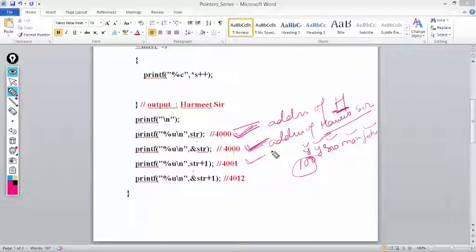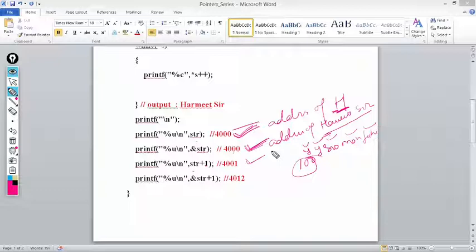व्हाट डज इट मीन्स? कि str is a pointer to a character, whereas &str is a pointer to a one dimension array. Getting my point? That is why in one we are getting 4001 and in the other case we are getting 4012. Why? Because the length of the string Harmeet sir is 12, 11 characters including space and one is \0.